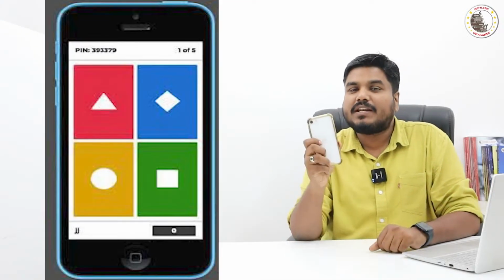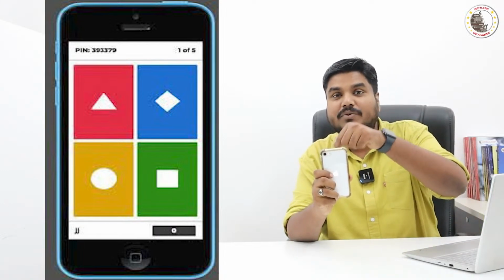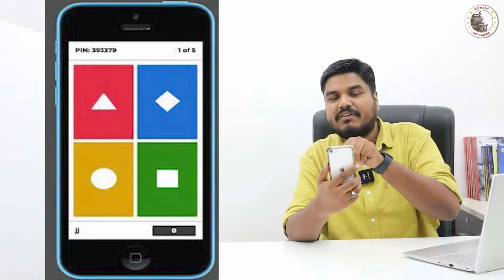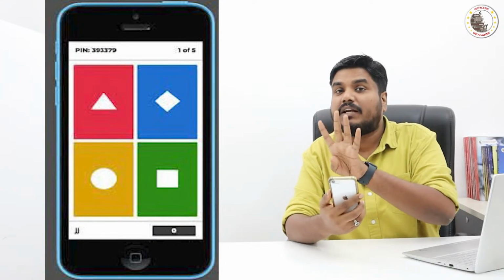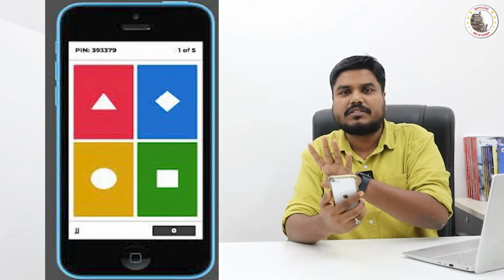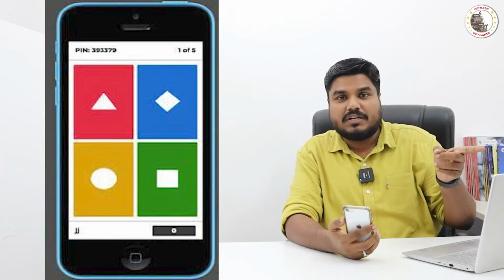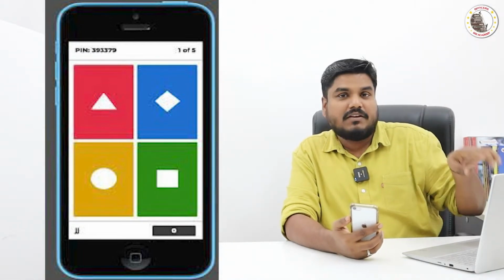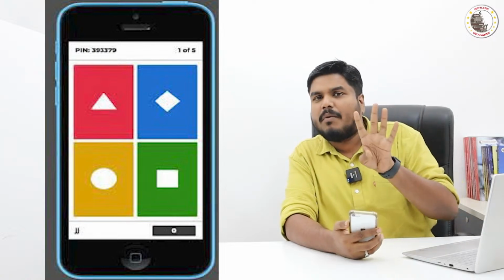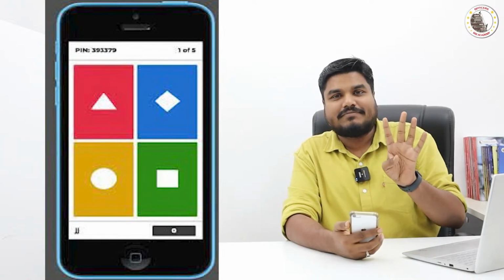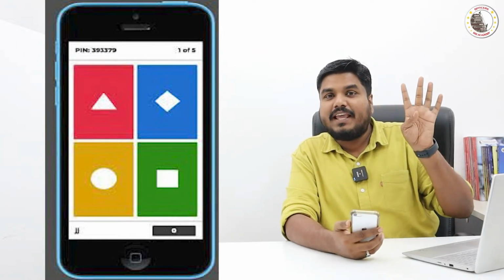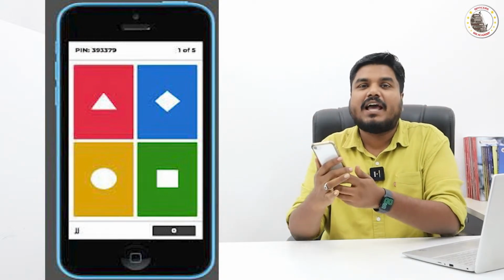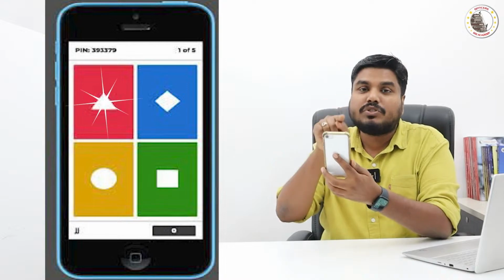In your mobile phone, you have installed the Kahoot application, right? The Kahoot application in your device will show you only 4 colored boxes. Only in the live video which you are watching will I give you the question, followed by the 4 options. The 4 options will have a color code. If you are going to choose A as the right answer, and A has red color, then in your mobile phone you will have a red colored box. You have to choose that.